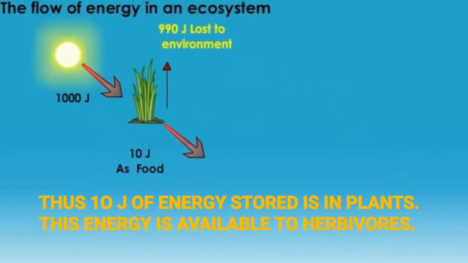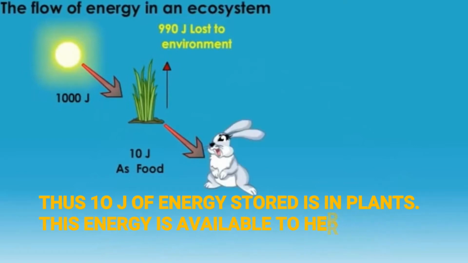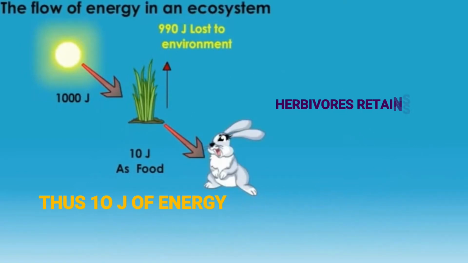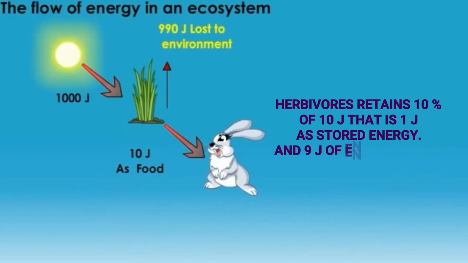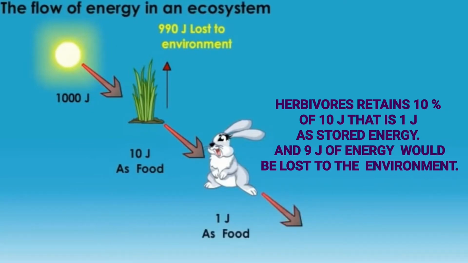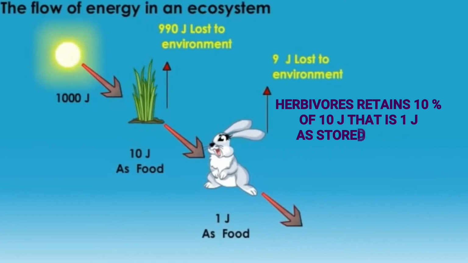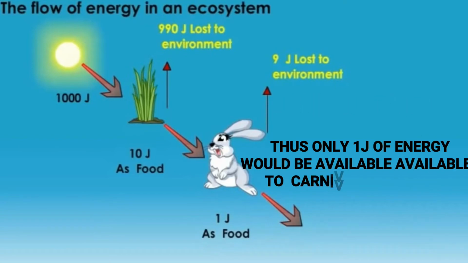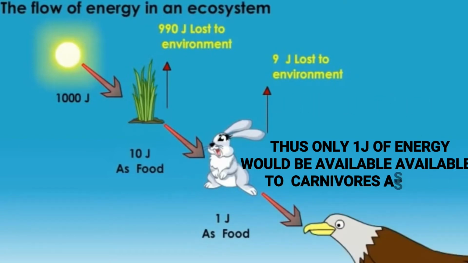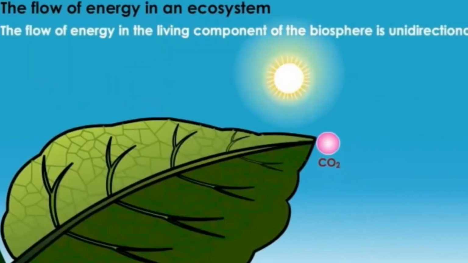This energy is available to herbivores. Herbivores retain 10% of 10 joule, that is 1 joule, as stored energy, and 9 joule of energy would be lost to the environment. Thus, only 1 joule of energy would be available to carnivores as food.